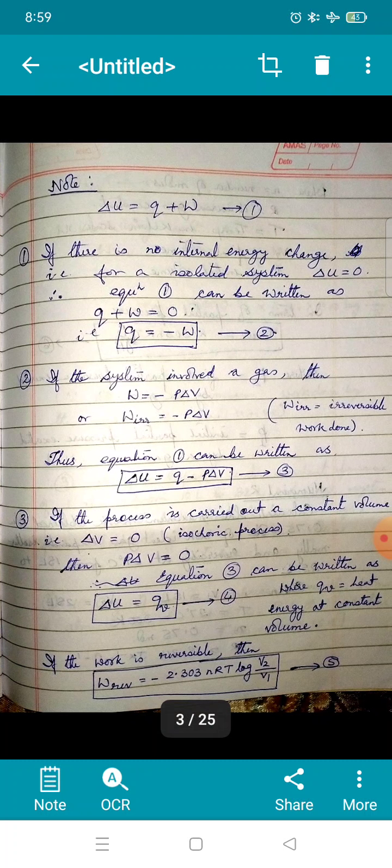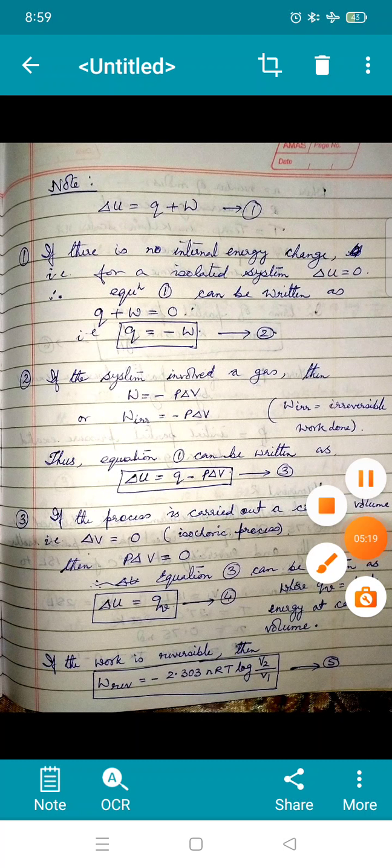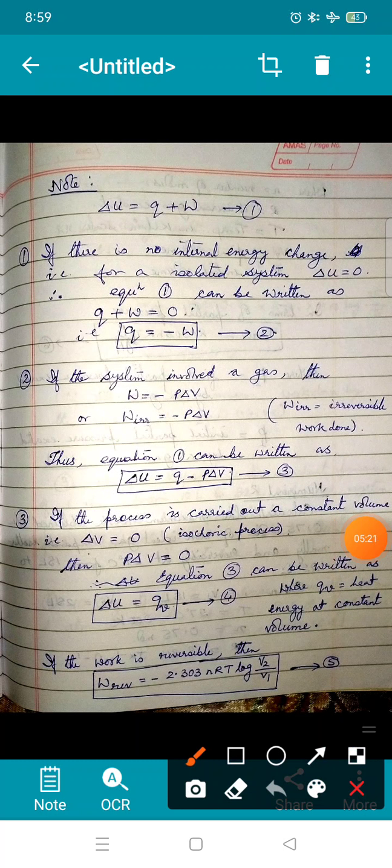Now you note, if there is no internal energy change, that is for an isolated system. You know what an isolated system is? Where no heat and matter is allowed to leave or enter the system. Such a system is called an isolated system. In that case, delta U is 0.